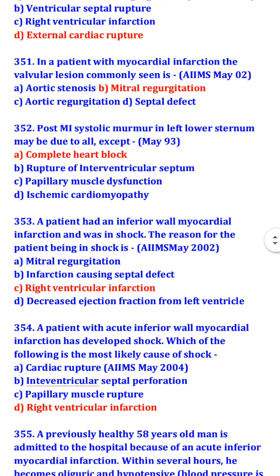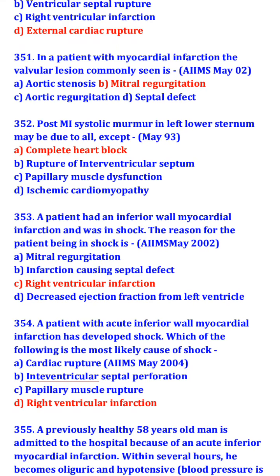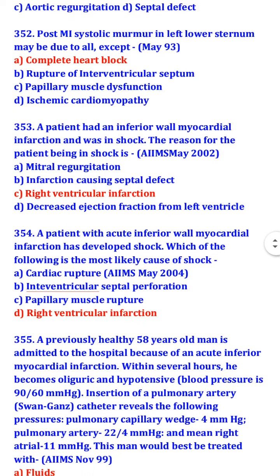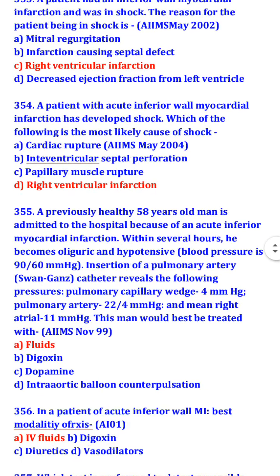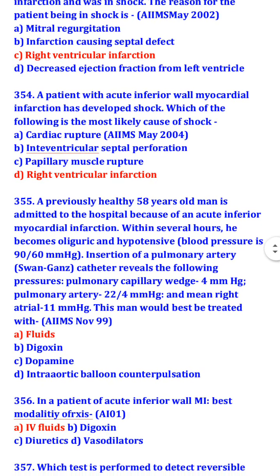A patient had an inferior wall myocardial infarction and was in shock. The reason for the patient being in shock is right ventricular infarction. A patient with acute inferior wall myocardial infarction has developed shock. Which of the following is the most likely cause of shock? Right ventricular infarction.